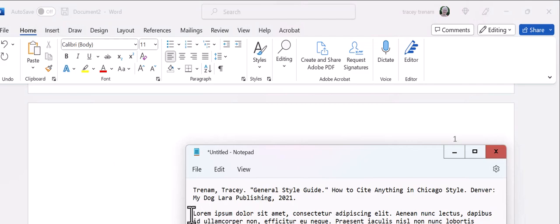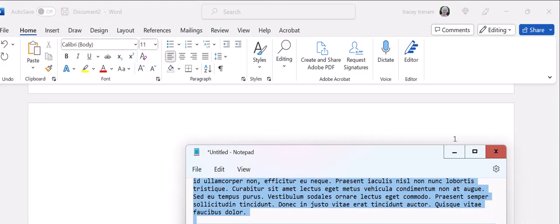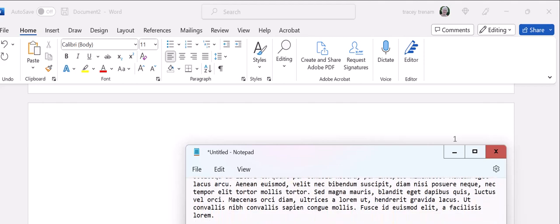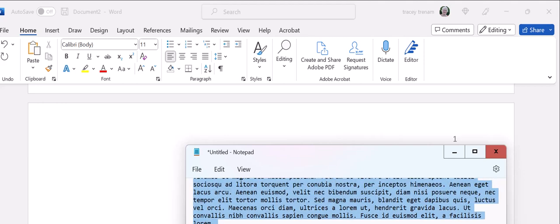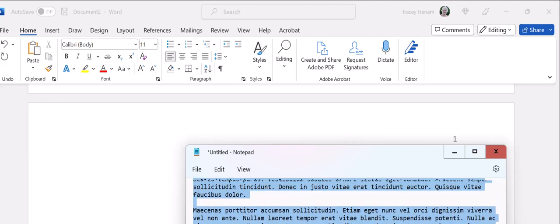Now, I'm going to copy a bunch of text in here just so that you can see how this looks. And that's probably enough. Go back up here.